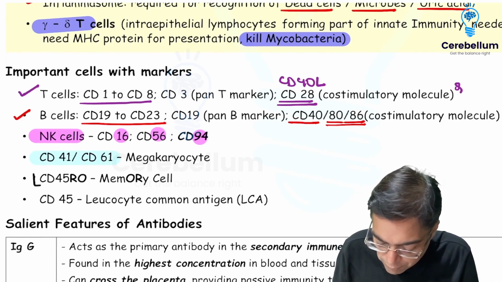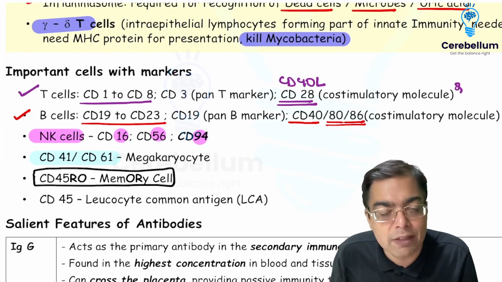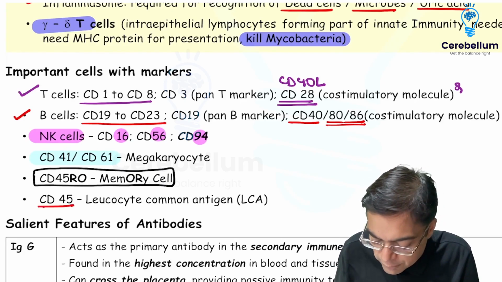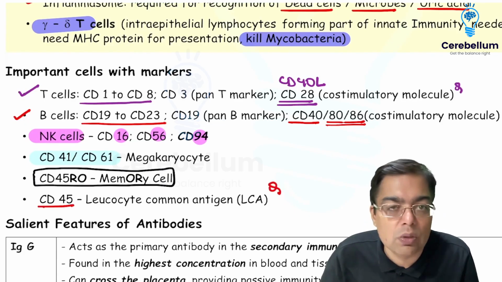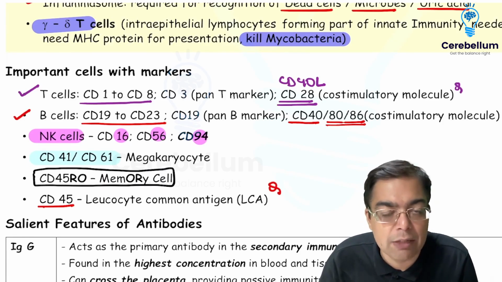When we are thinking in terms of memory cells, memory cell is going to be identified with the help of CD45RO. But this is what is to be read cautiously by you in the exam, friends, because if the question in the exam is asking you about CD45, then this is referring to the leukocyte common antigen or the LCA. So I repeat that CD45RO is for memory cells, CD45 is for leukocyte common antigen.